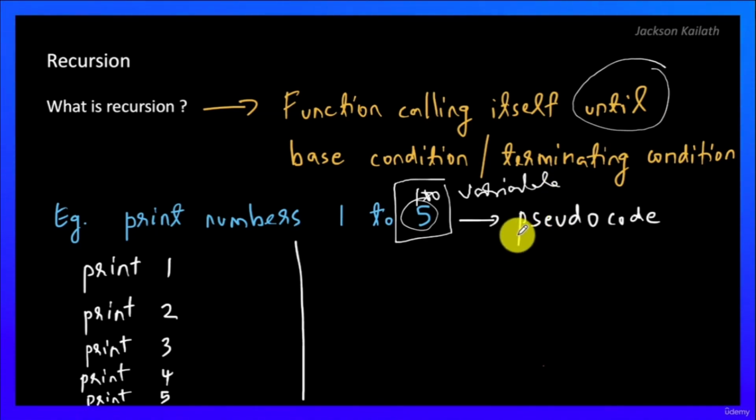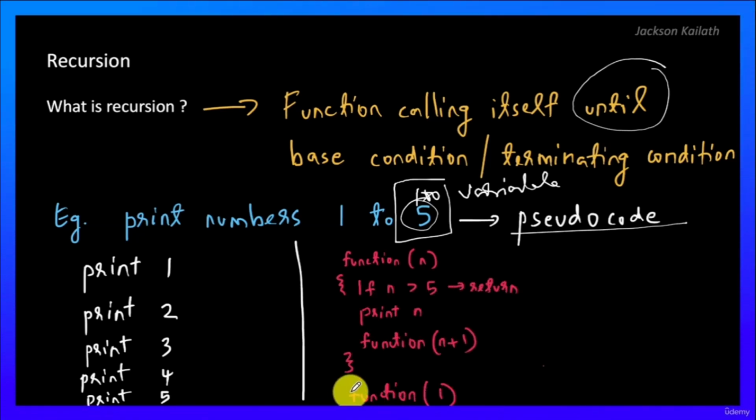Now, if we were to write the pseudocode for this, it would look like this. You have a function, you can name it as you want. I've not given it any name over here, and you have the body of the function over here, and you call the function over here with a particular input. In this case, we are calling the function with 1.